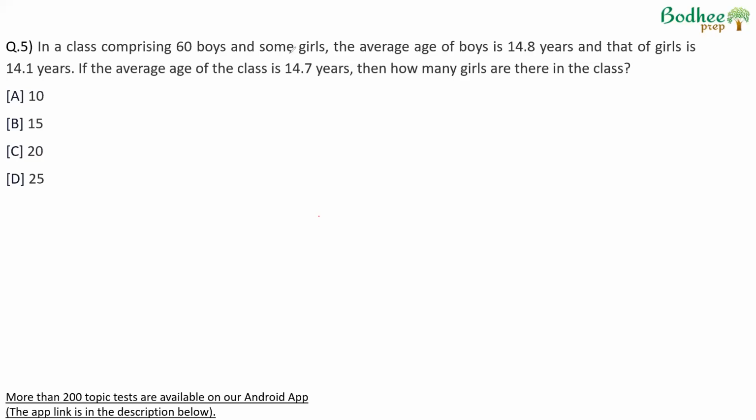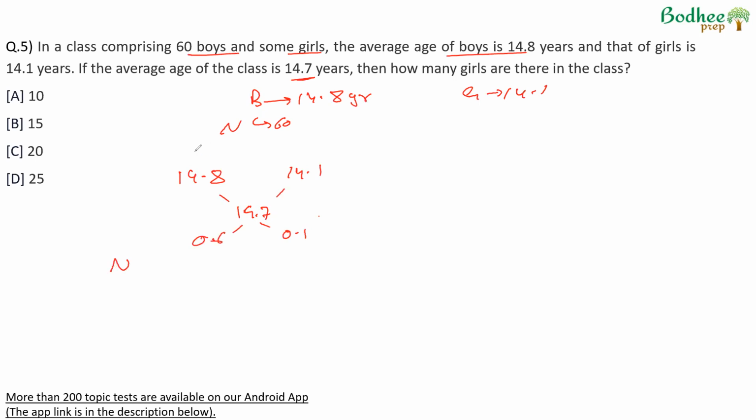In a class comprising 60 boys and some girls, the average age of boys is 14.8. The number of boys is 60 in total. This is the average age, 14.8 years, and that of girls is 14.1. If the average of the class is 14.7. So when we combine the average of boys and girls, the overall average that we get is 14.7. Then taking the difference here, we get 0.1. Taking the difference here, we get 0.6. So the number of boys and girls has to be in the ratio 0.6 is to 0.1 or 6 is to 1. Because the number of boys is 60, which is 10 times of 6, the number of girls has to be 10 times of 1, that is 10 becomes the answer.